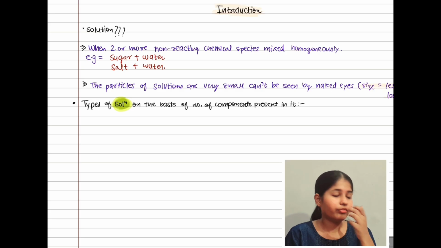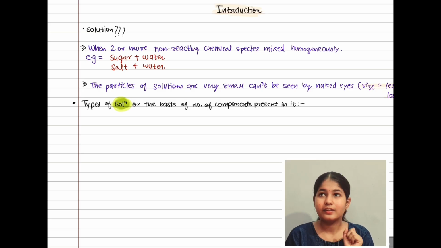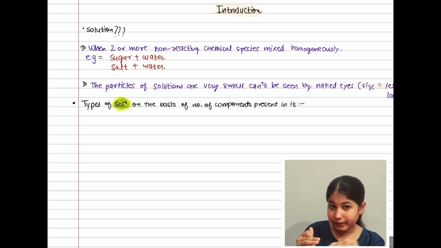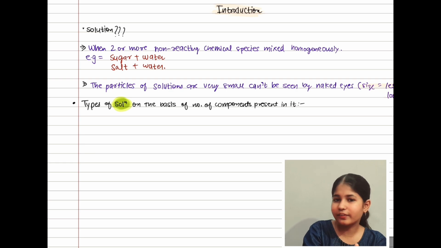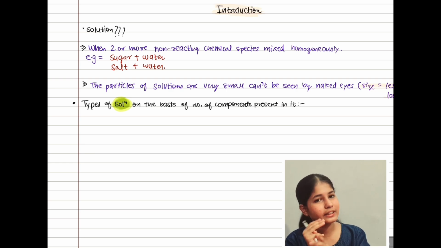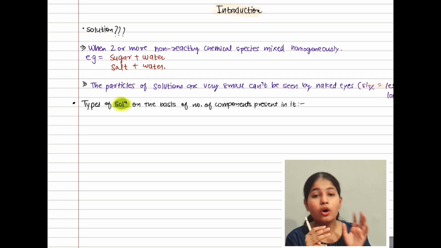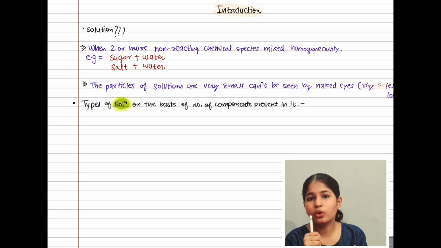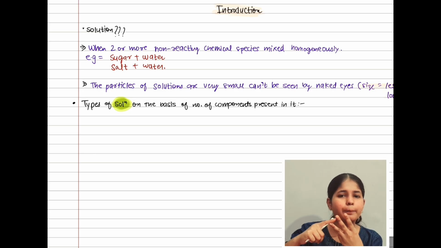For example, if I mix milk, sugar and water, here you can see 3 components. All these three are non-reacting, and they will be homogeneous. If you mix sugar, salt and water, there will be 3 components, more than 2.